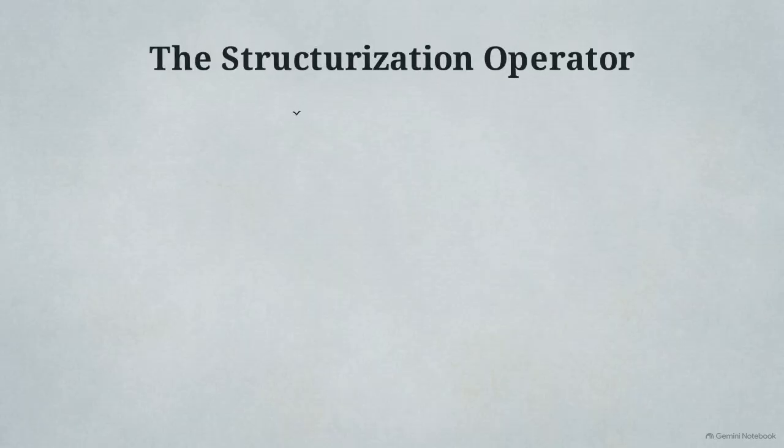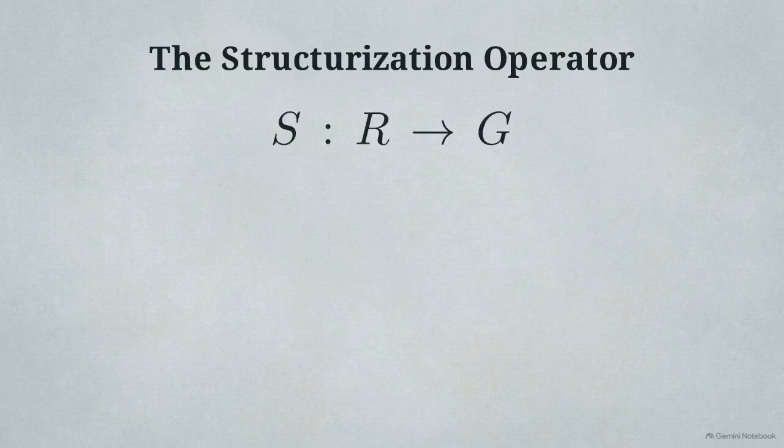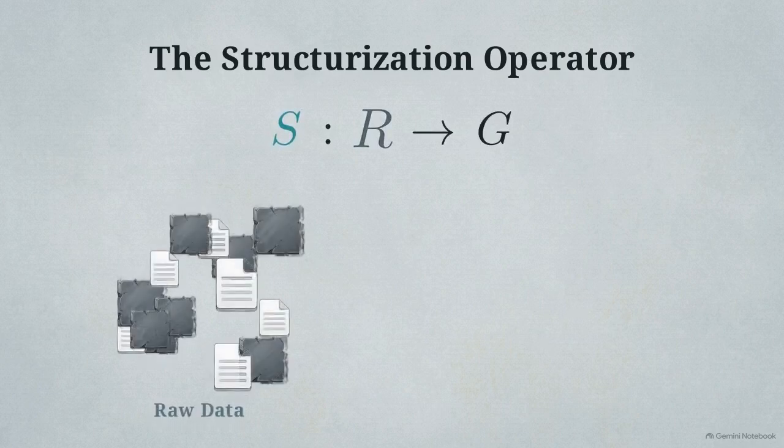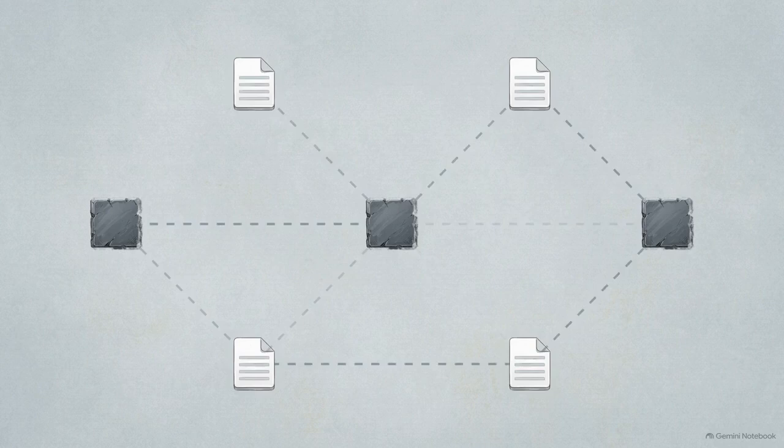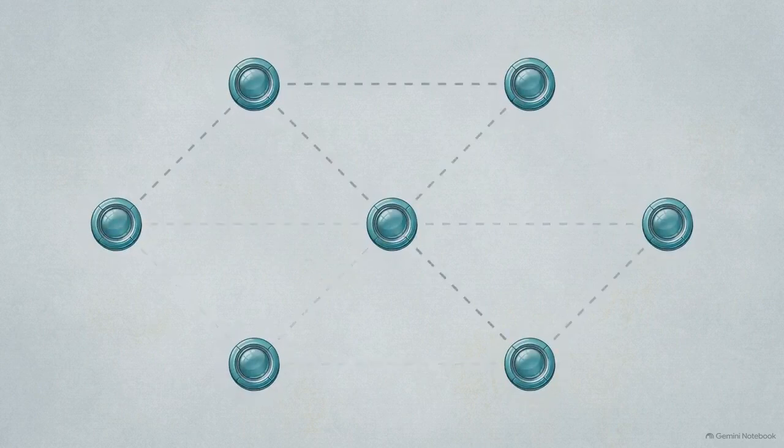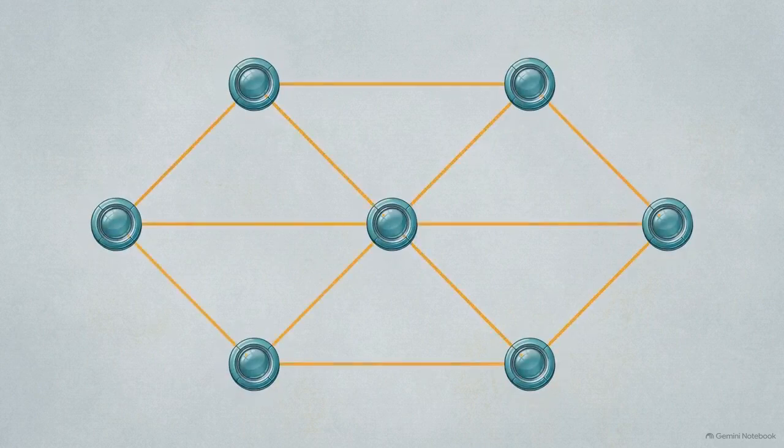The architectural solution to this bottleneck is a mathematical transformation known as the structurization operator, mapping raw data, R, to a graph, G. We take unstructured raw entities, converting them into rigid teal nodes, snapping latent correlations into solid amber edges. The model no longer parses flat text. It traverses these explicit topological pathways to query exact relationships.